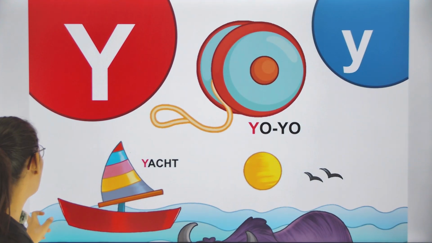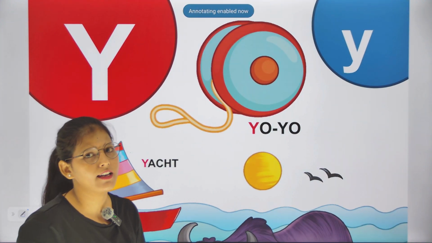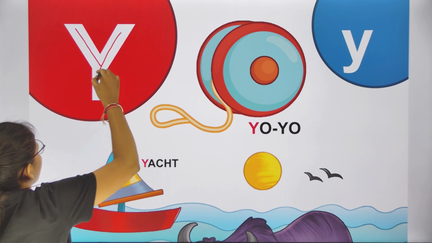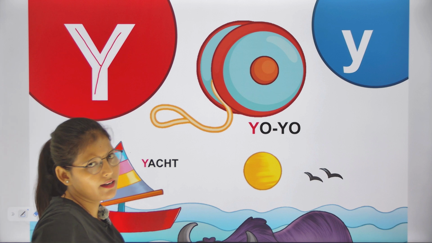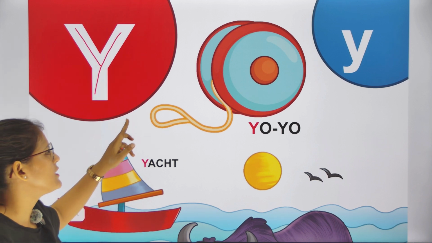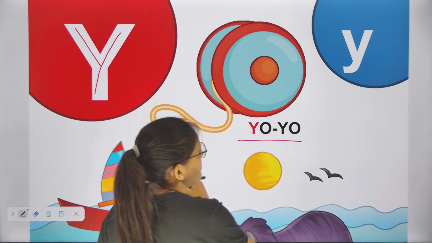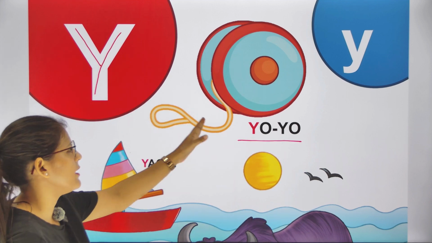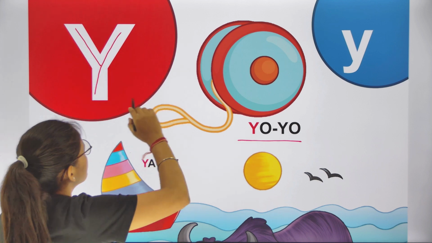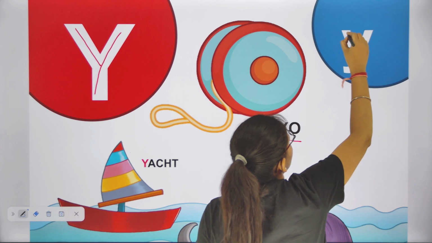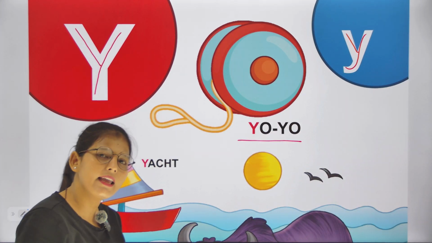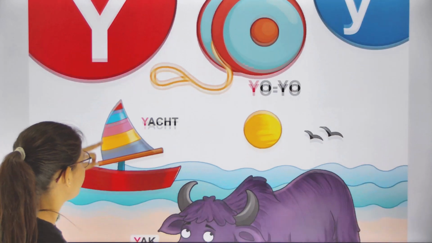Now, come on. Next letter, that is Y. This is capital Y. Class, draw with me and speak with me. This is Y. Y is for yo-yo. We play with yo-yo. This is capital Y and this is small y. And हम क्या करते हैं? यो-यो से प्ले करते हैं, खेलते हैं.